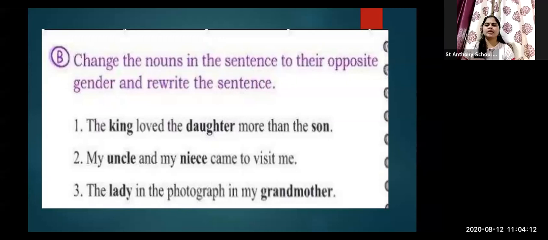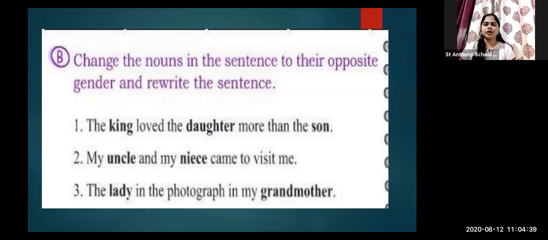Now, my dear students, what you have to do is rewrite the whole sentence by changing it, like: the queen loved the son more than the daughter. This is all about the changing.